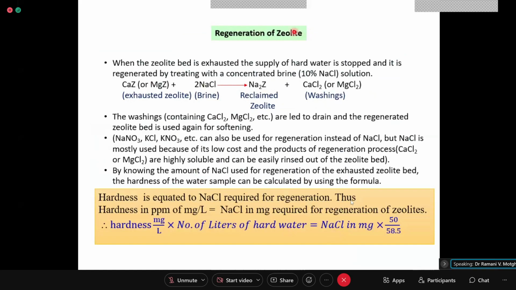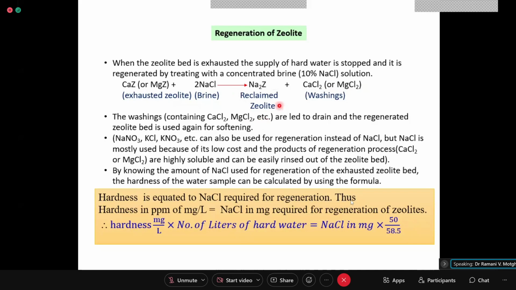So for regeneration, when the zeolite bed is exhausted, the supply of hard water is stopped and it is regenerated by treating with concentrated brine, that is 10%. Brine means NaCl solution, 10% NaCl solution. So CaZ or MgZ, which is exhausted zeolite, plus 2NaCl, gives formation of Na2Z plus CaCl2 or MgCl2.